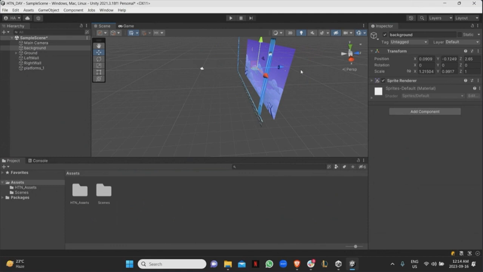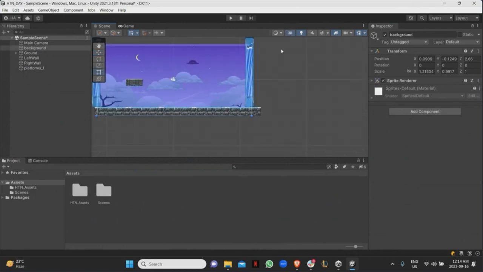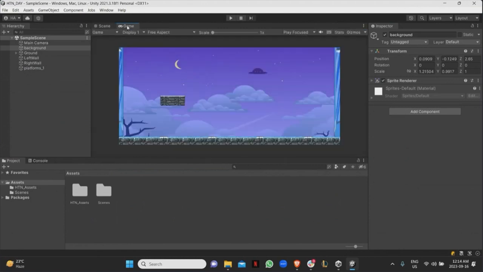It's by modifying the Z, and an easy way to visualize it is by toggling it into and out of the 2D view, right? So if you move it back and then you go back to 2D view, you'll notice that it didn't get smaller, in a sense. The camera still sees the background as it is.